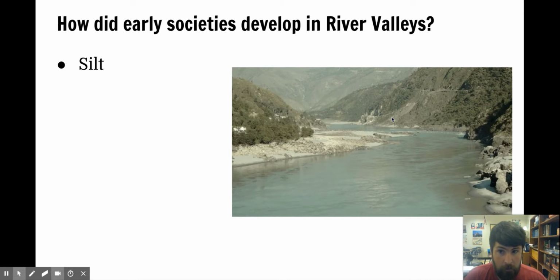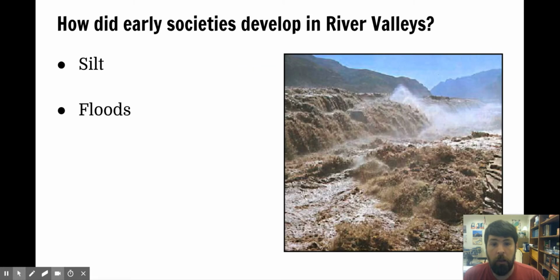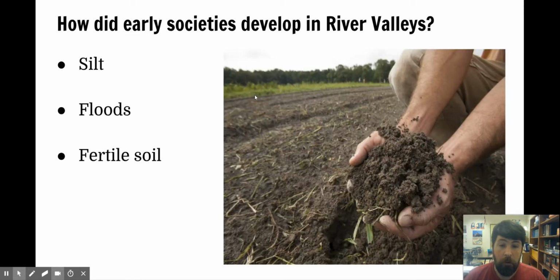So why did rivers help civilization to happen? How did early societies develop in these river valleys? Well, when you see a river like the one in this picture, the water in this river is full of something called silt. And silt is like little bits of dirt and mud, basically, floating in the water. And from time to time, the river will flood, particularly in the springtime when the snows melt and flow down out of the mountains into the river, and it'll cause the river to overflow its banks.